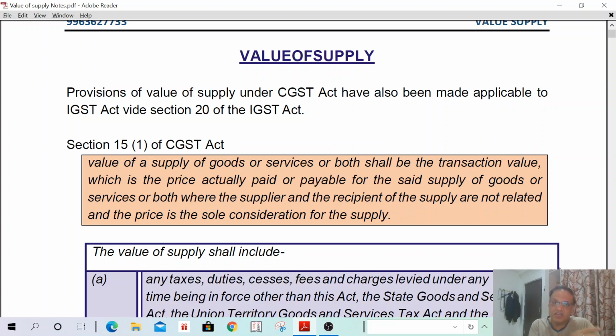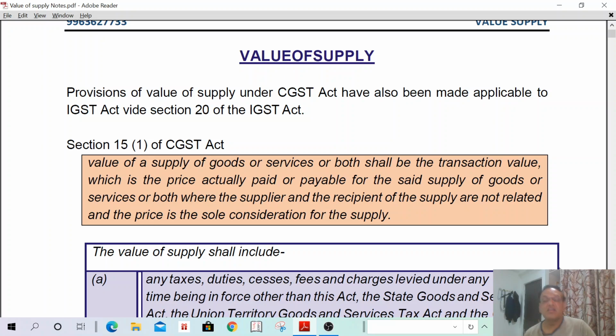And one more point: suppose the supplier is liable to pay some amount to X, and the recipient pays such amount to X. Actually, 1 lakh is the laptop value, 80,000 is given to the supplier, and 20,000 is given to some other person on the directions of the supplier. In such a case, price is not the sole consideration. That means price should be the sole consideration.